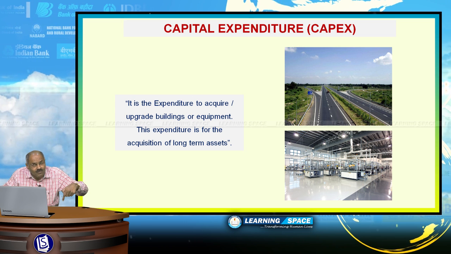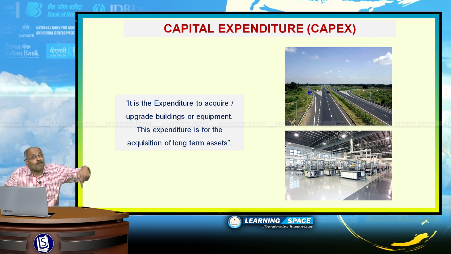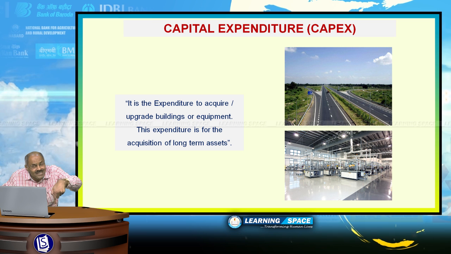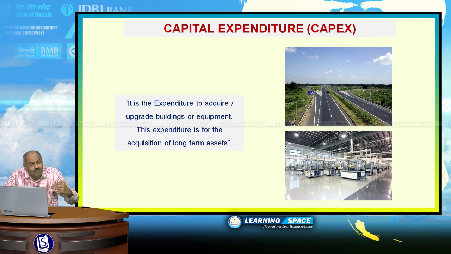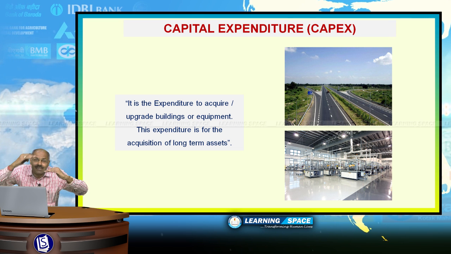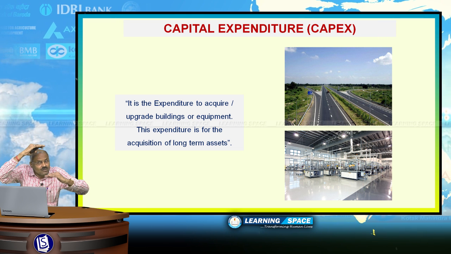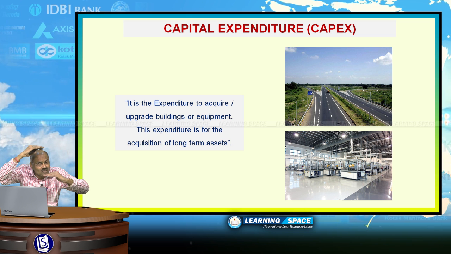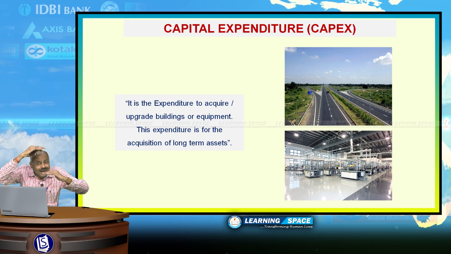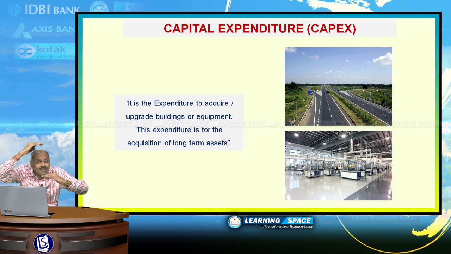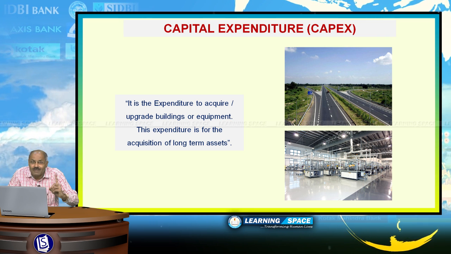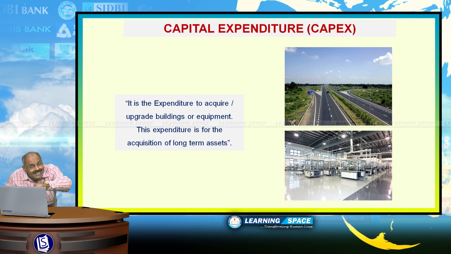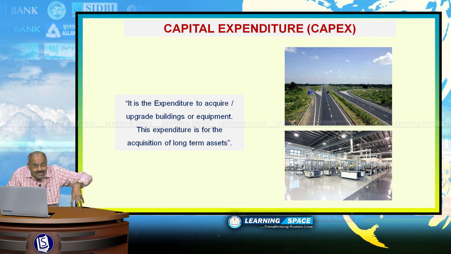And please don't forget, upgradation is also called capital expenditure. If the capacity of Rourkela steel plant is expanded from 3 million tons per annum to 10 million tons per annum, that is also categorized as capital expenditure. If the capacity of any steel plant is expanded from a certain level to a certain level, that is also capital expenditure. So capital expenditure is for acquisition of new assets and upgrading the existing assets.